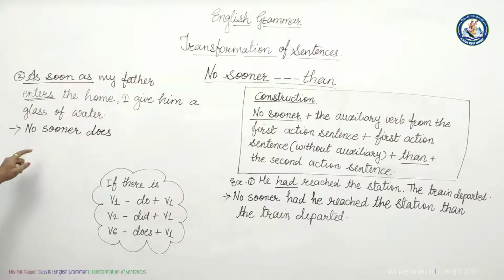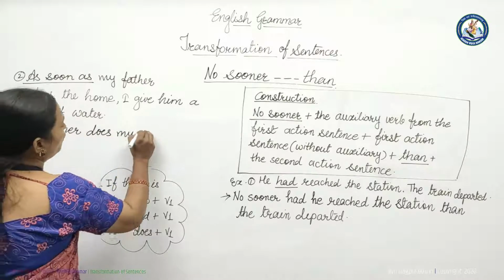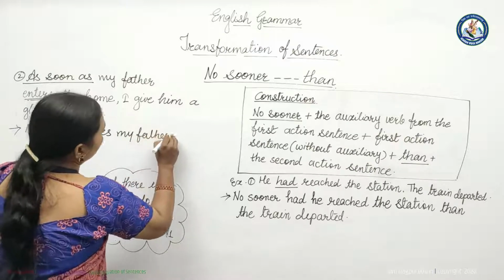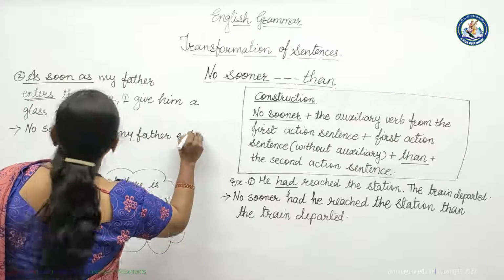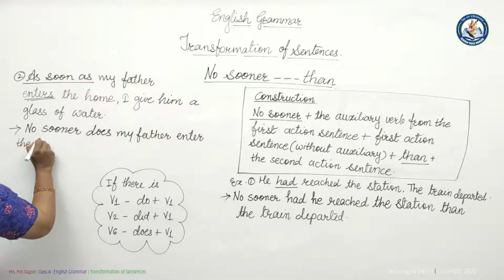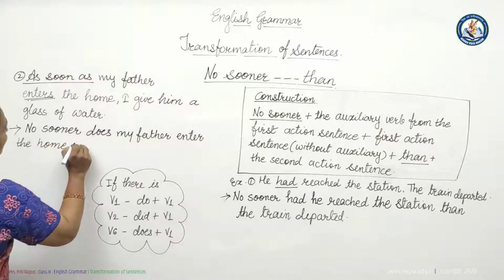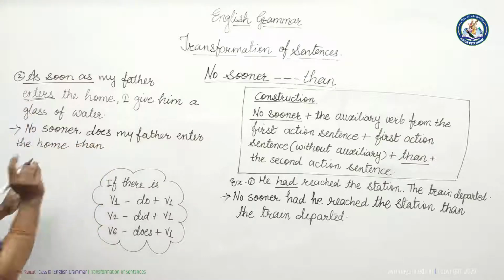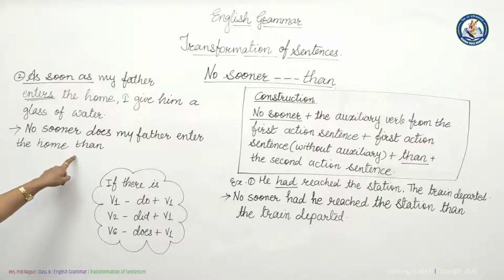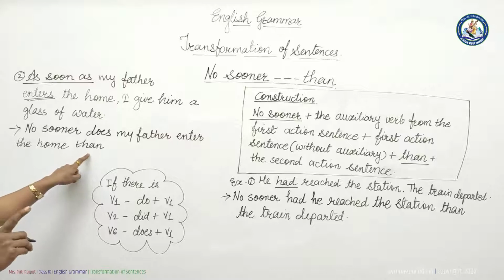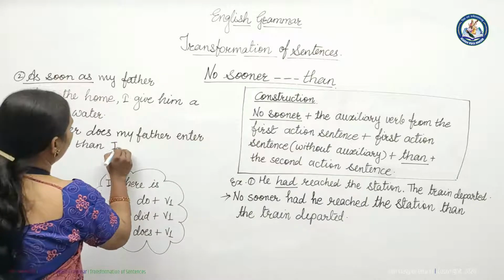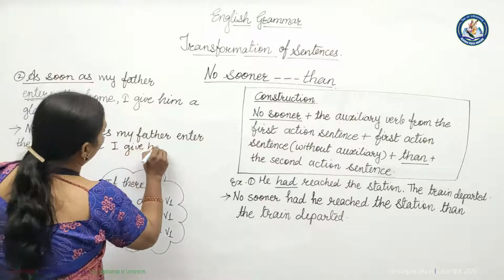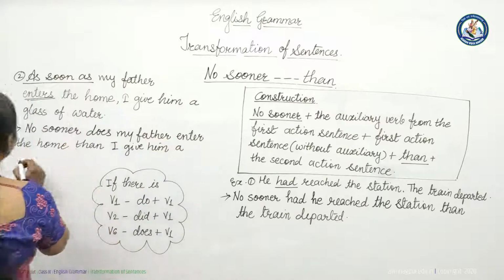No sooner does my father. Now here we will write V1. Enter the home. Then we are writing than. Mind it, here we are writing than, not then. Most of the time children commit mistake by writing then. Here we have to write THAN, than. The home, than I give him a glass of water.